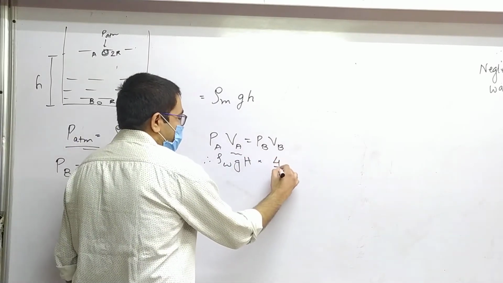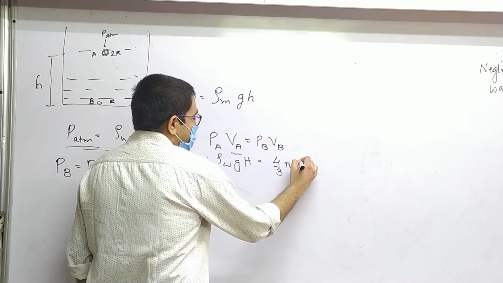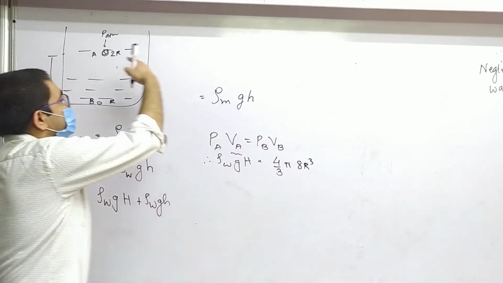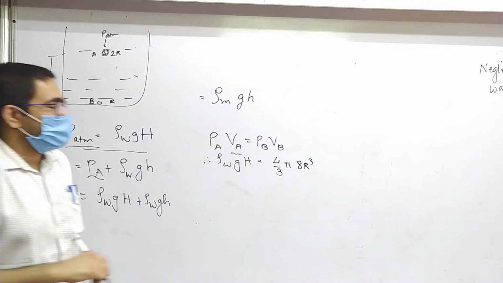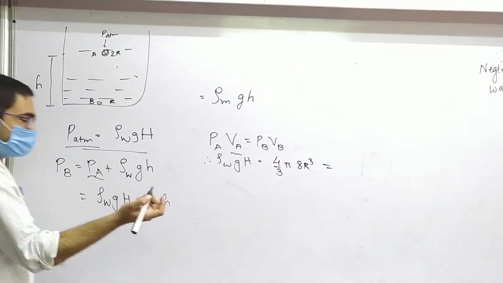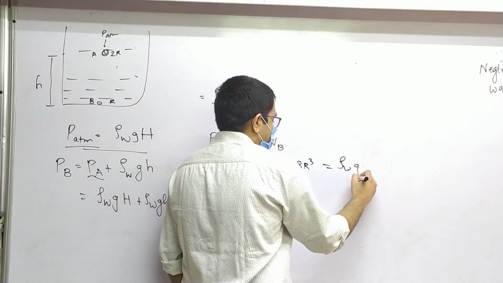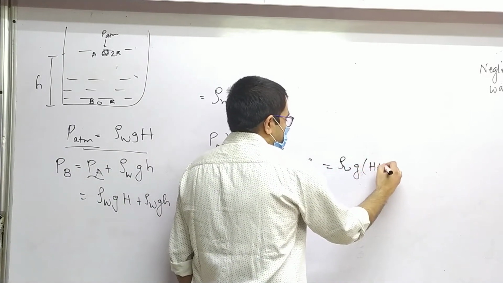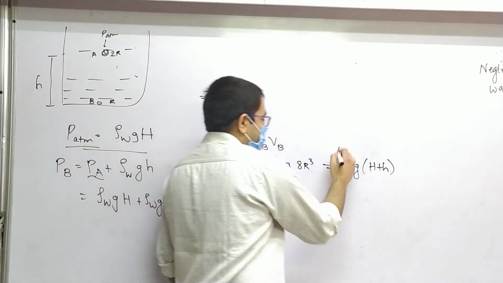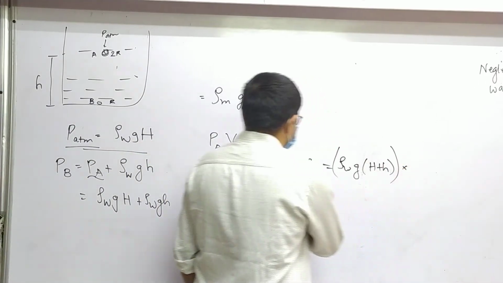Okay, so VA is 4/3 pi (2r) cube, that is 8r cube. I hope that is clear. Yes, because the radius is 2. Okay? Is equal to VB. What's VB? Rho W G common, H plus h. I hope you don't mind that. Yes. Okay, and then put all this in bracket into what's VB now?